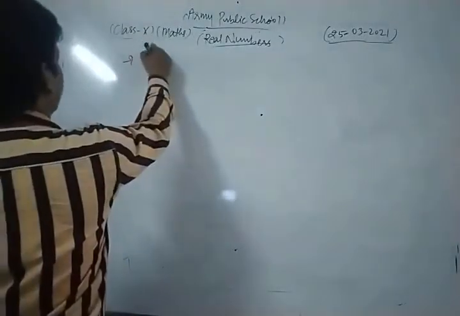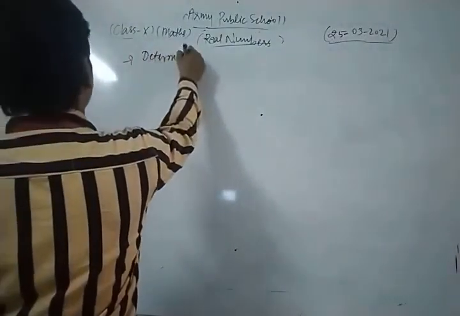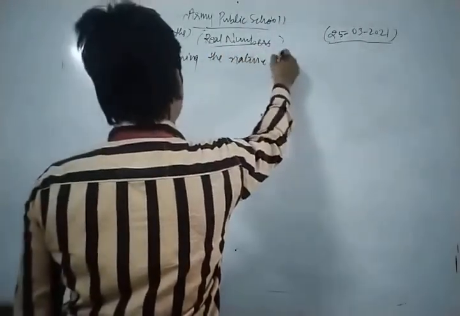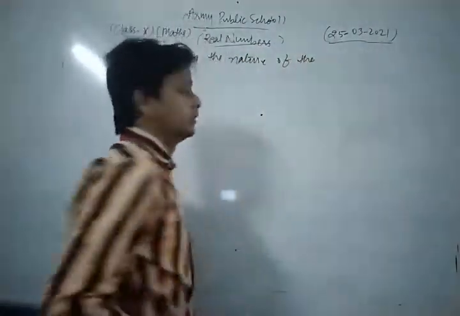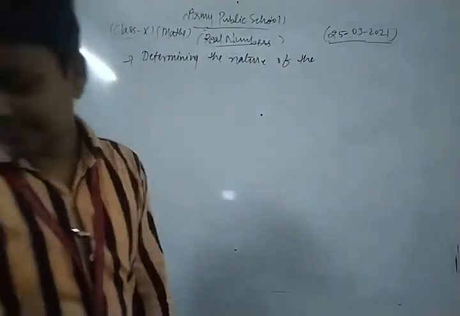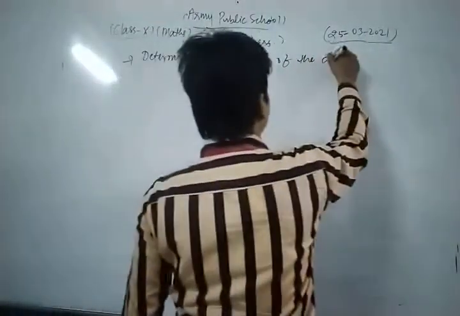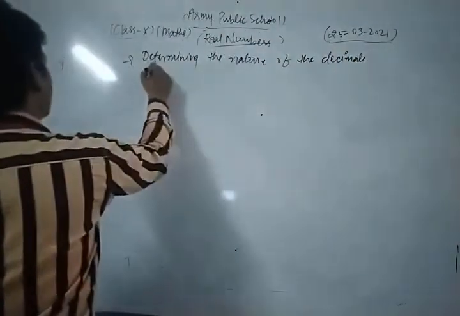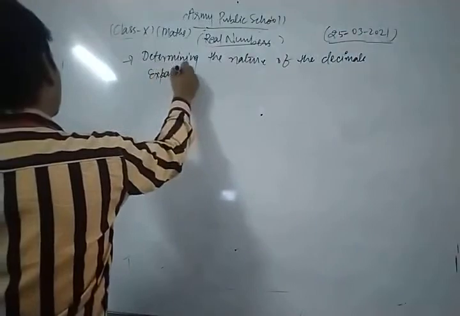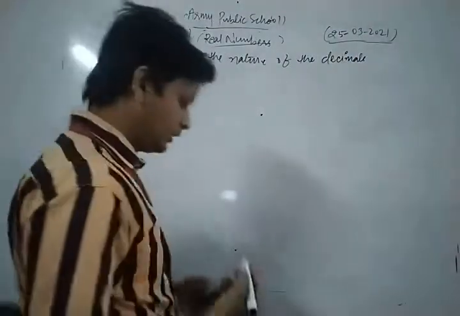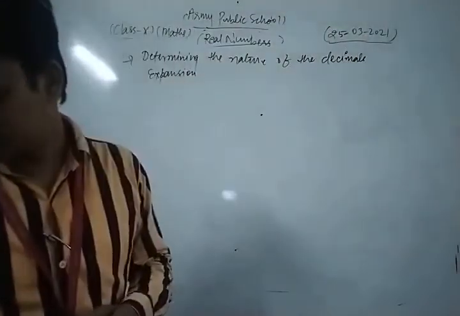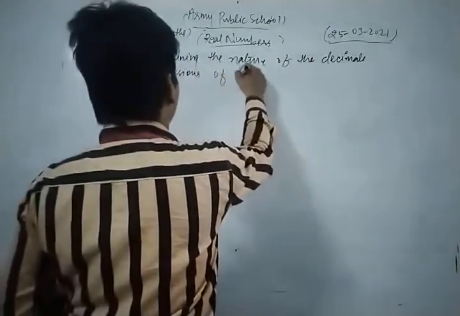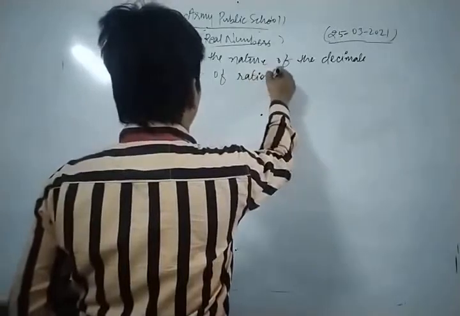We discuss the topic determining the nature of the decimal expansion of rational numbers.